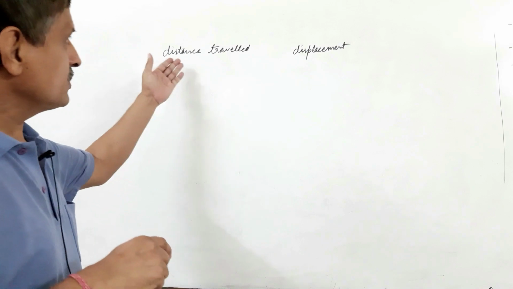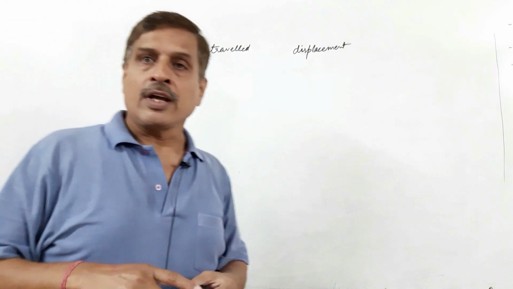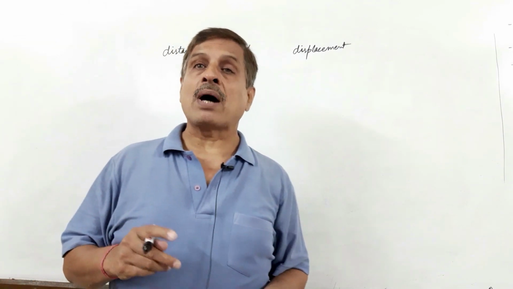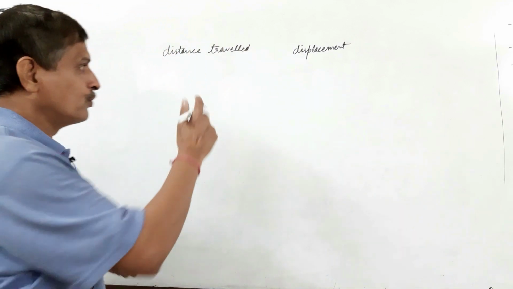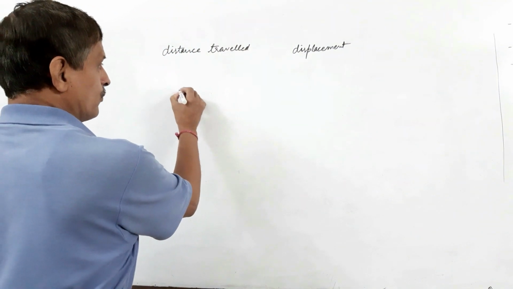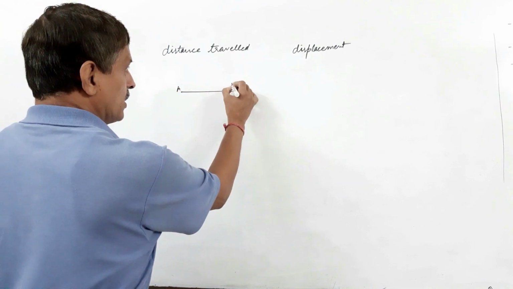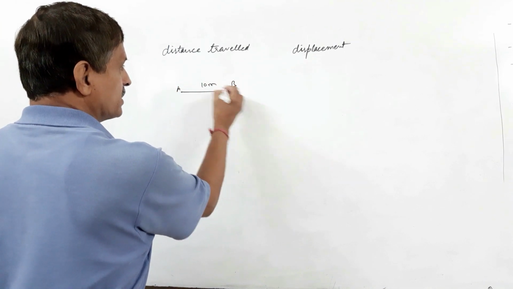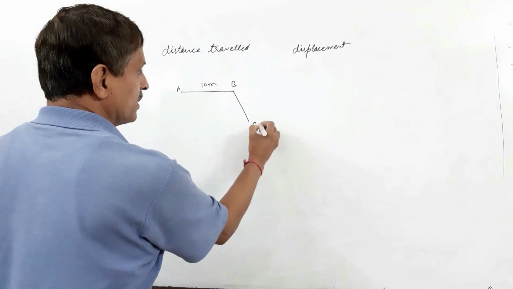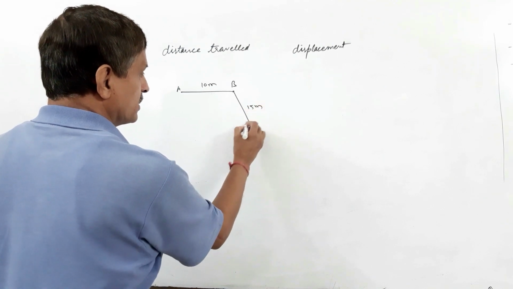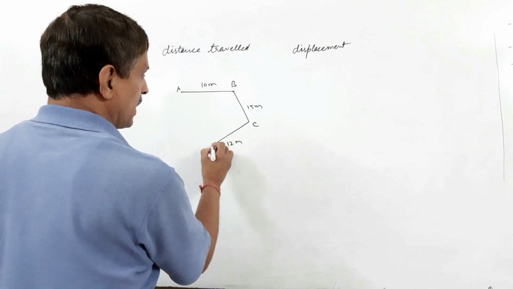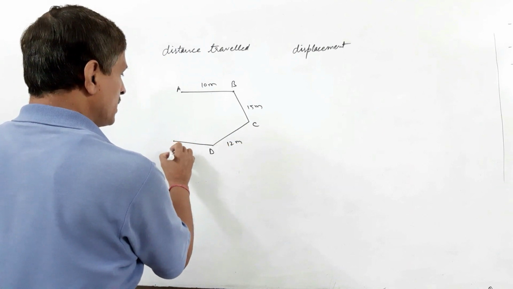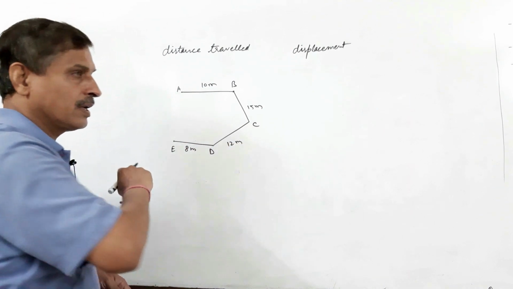Distance travelled and displacement. First we are taking distance travelled. It may be defined as the total path length along which the body has moved. Example, from A to B, body travelled 10 meters, B to C, say 15 meters, C to D, it is travelling 12 meters, and D to E 8 meters.